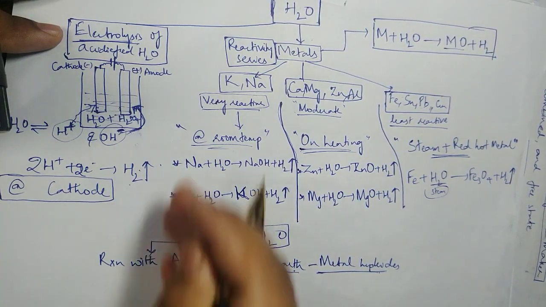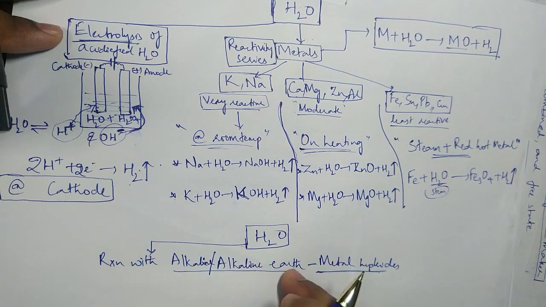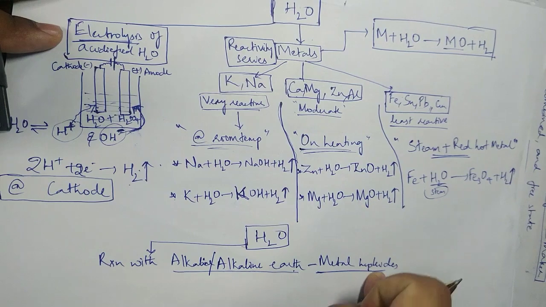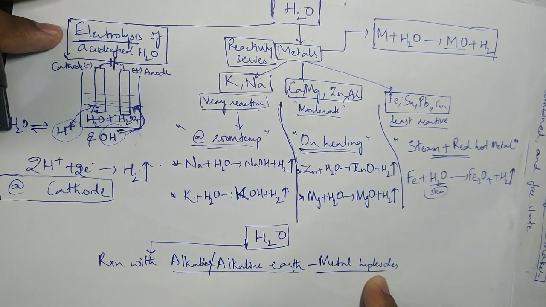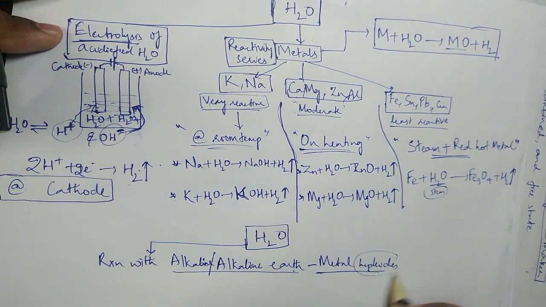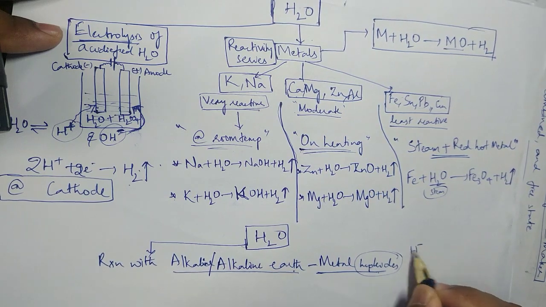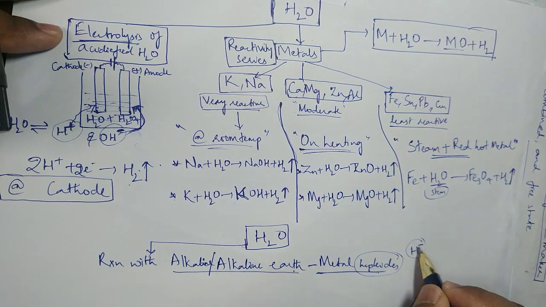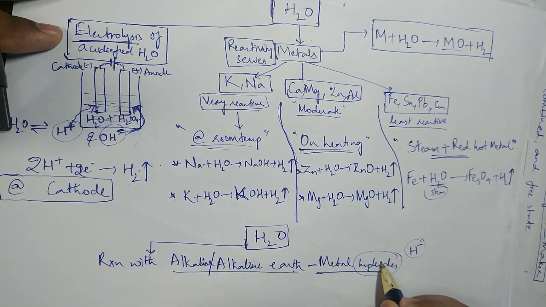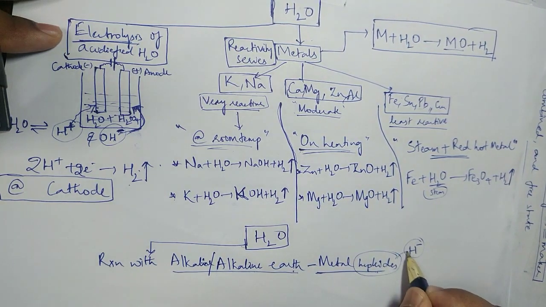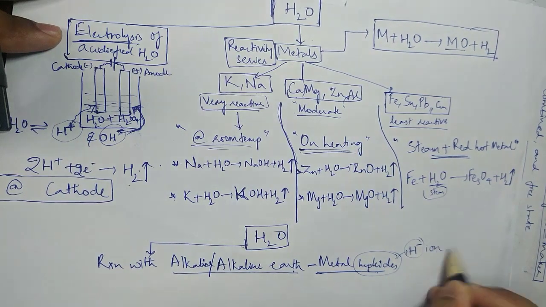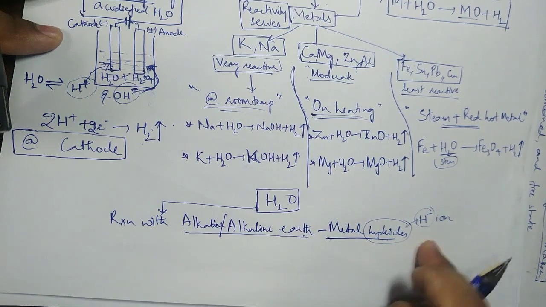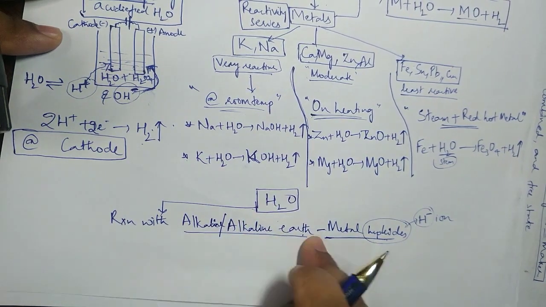What are alkali metals? First group elements. What are alkaline earth metals? Second group elements. So these two are metals, their metal hydrides. And just now I have told you, hydride always signifies the form of H minus. We saw hydride earlier. So remember this: hydride always signifies the H minus ion. So reaction with alkali or alkaline earth metal hydrides: if we react water with these, what happens?